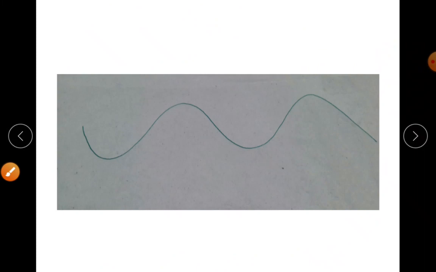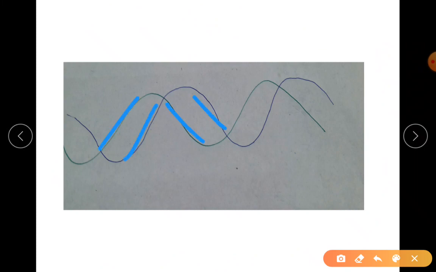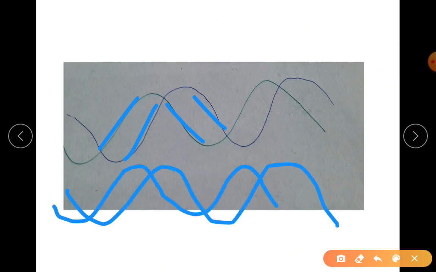This is how you have to draw. You can easily draw like a wave. Draw a nice wave, and then you draw another wave going parallel. See, it goes parallel here, it goes parallel here. First when you are drawing, draw comfortably, and then you draw the next one going parallel.